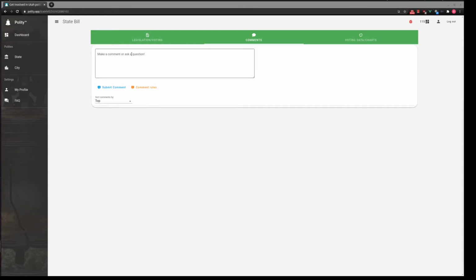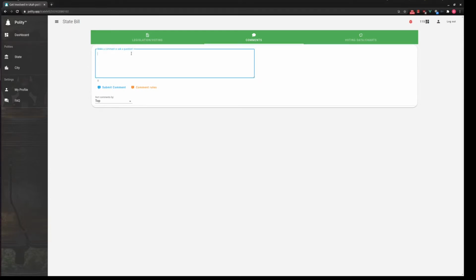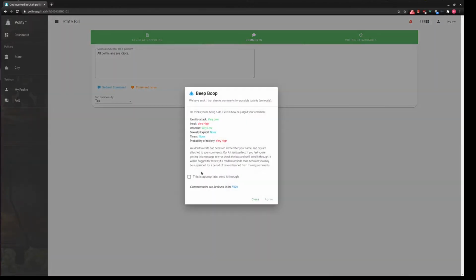I plan on handling moderation through community moderators as well as AI. So if I typed "all politicians are idiots" and tried to submit this, it should pick it up. Okay, yeah, it says there's an insult. And of course, if this was something that was actually appropriate, I could still check that and send it through.